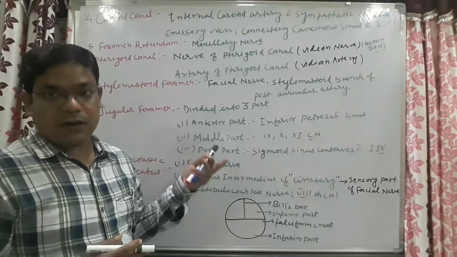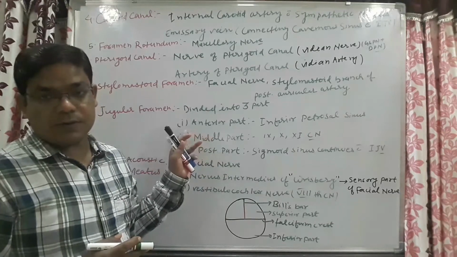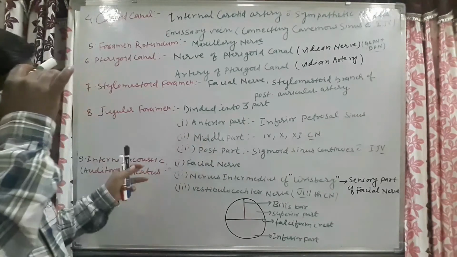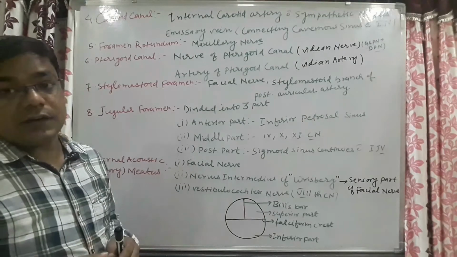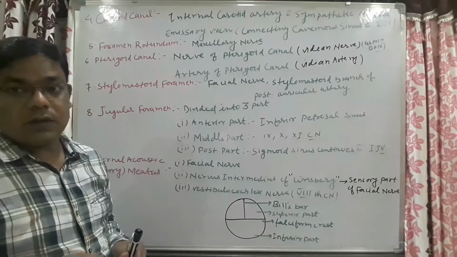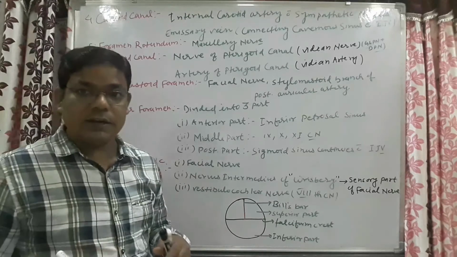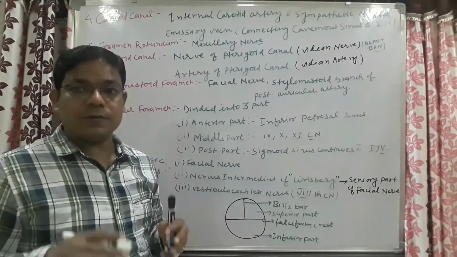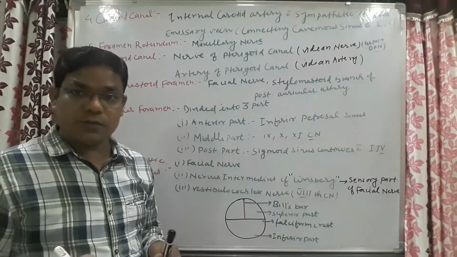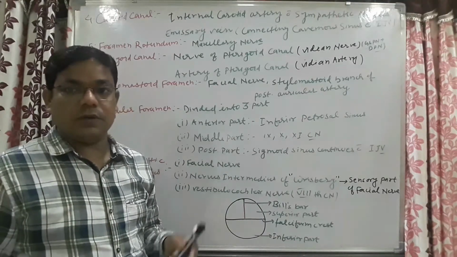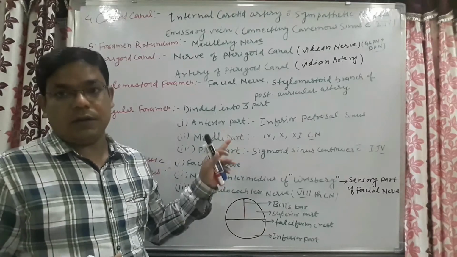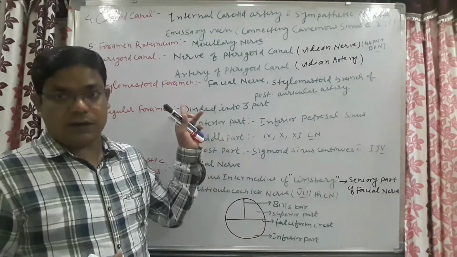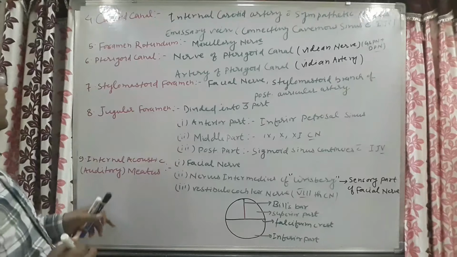This Vidian nerve we have seen in our previous slide. When the greater superficial petrosal nerve unites with the deep petrosal nerve, the Vidian nerve is formed. It is formed in the pterygoid canal, as we have seen earlier.